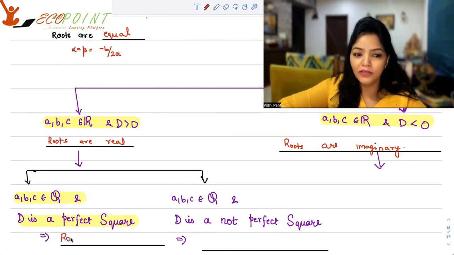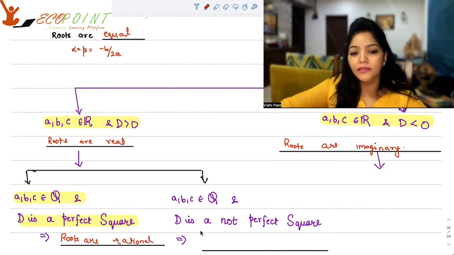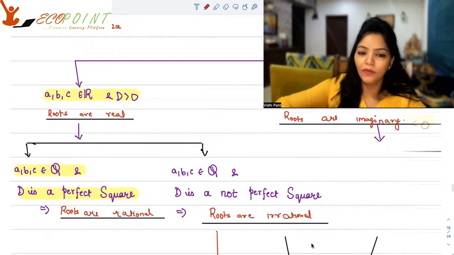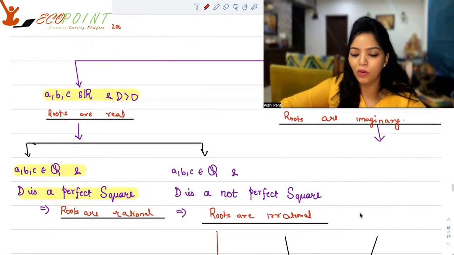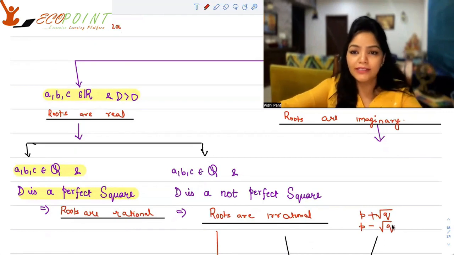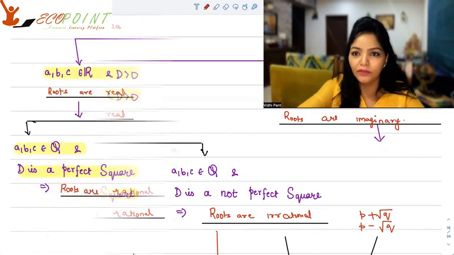The roots are rational. And the second case is that A, B, C are rational, and D is not a perfect square. In case D is not a perfect square, then roots are irrational. So, irrational roots will be of the form P plus root Q, P minus root Q, these kind of expressions you will have.